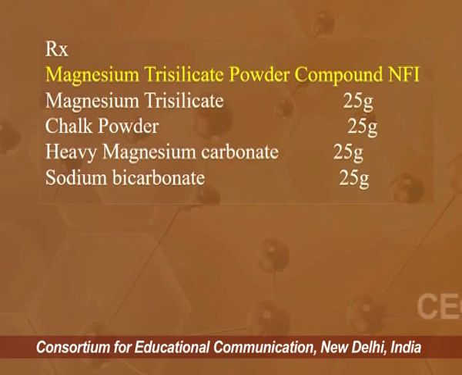If you view the ingredients of the prescription, these are all substances which help in combating acidic pH, which is seen generally due to acidity. These powders help to elevate the pH and bring about neutralization of excess acidic behavior.